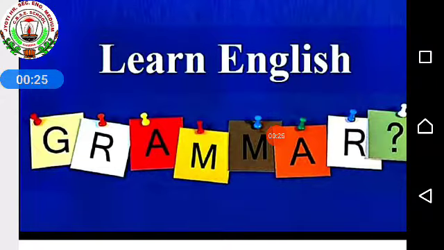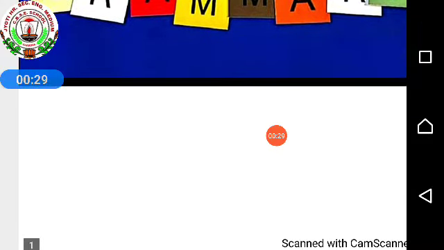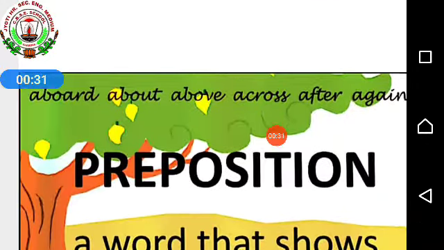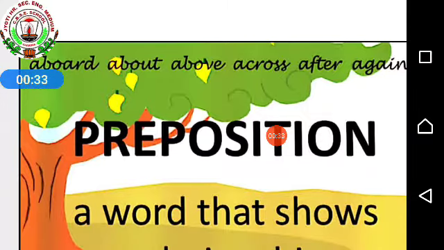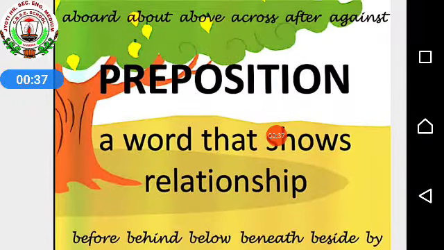Today we will start a new chapter from your English grammar book, that is chapter 12, Preposition. In short, it is given: what are prepositions? A word that shows relationship. A word that shows relationship is known as a preposition. Half of it is given over here.